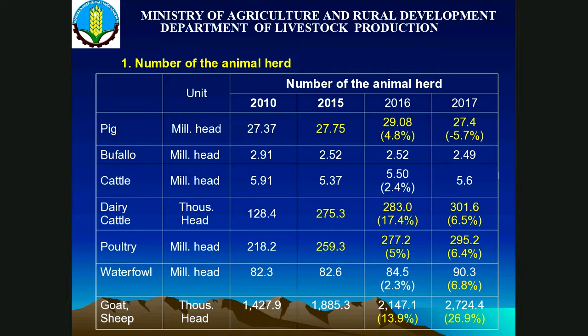But we have a serious problem with the growth rate of buffalo, because every year it reduces by about 2 to 4%, and the population of buffalo now is just 2.5 million. But for dairy, we have a very high growth rate, every year more than 10%, because dairy is not